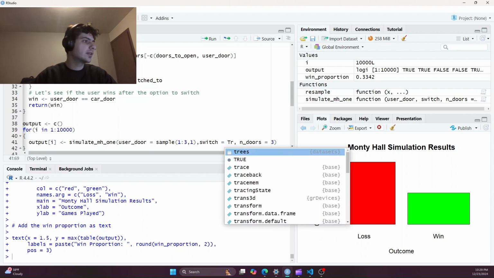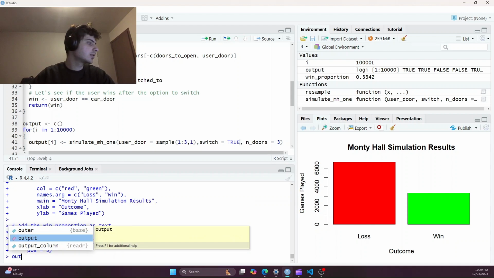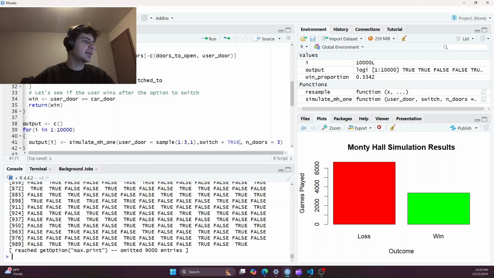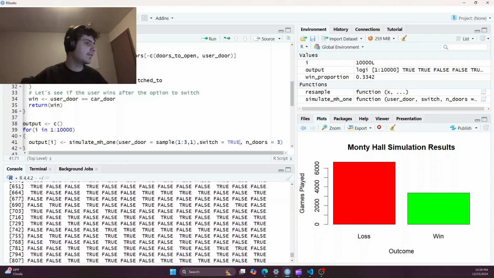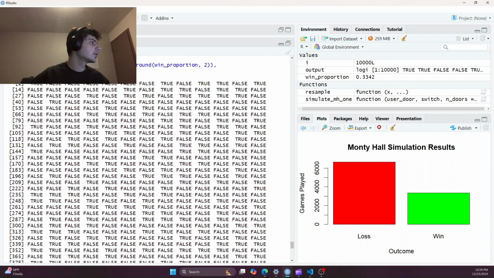So this value is being stored in an output vector, and we can type in the output vector just so you can see how this data is being interpreted. So this is what our output vector looks like. I'll even expand it here. So our output vector is true. That means a game was won. False, game lost, loss, loss, loss.